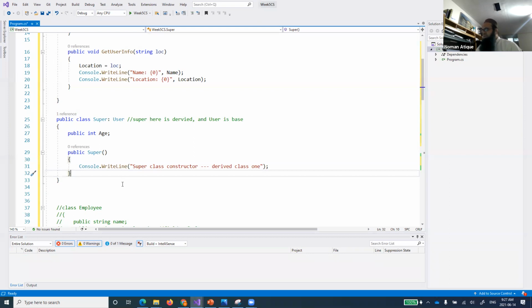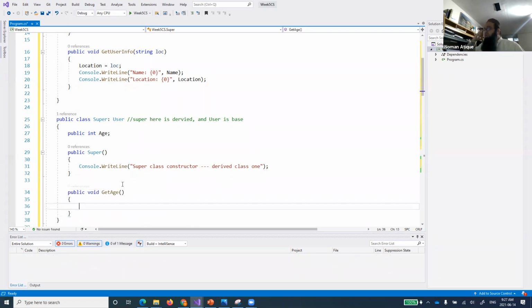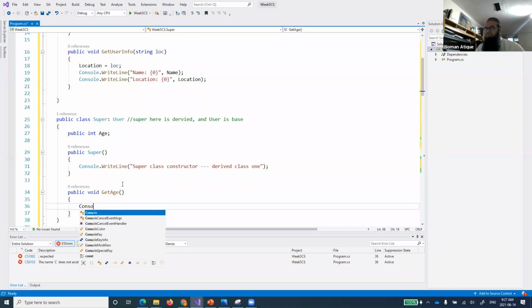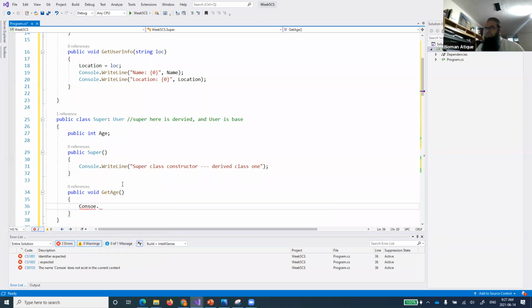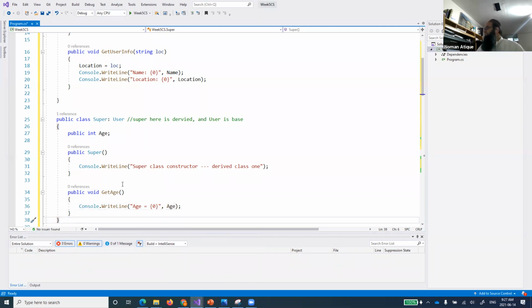We have just created a constructor, and now a method, public void. Again, whenever the method comes, you need to keep in mind that the method should have an access specifier as well, right? So console.writeLine age equal to this one. So age will come from over here, right?